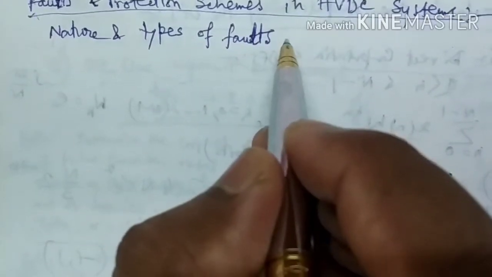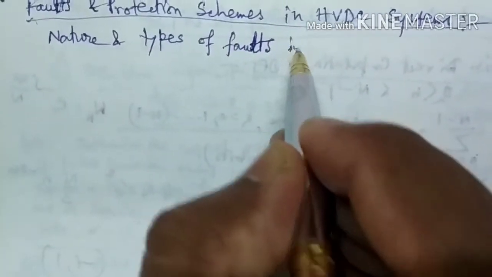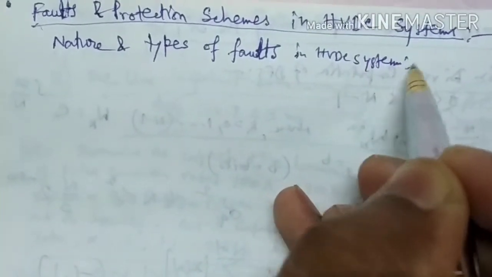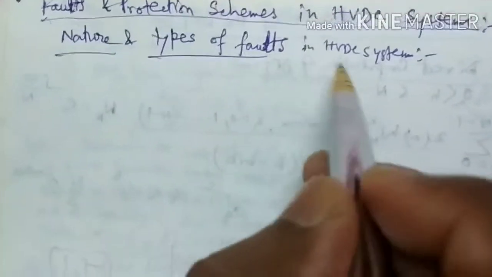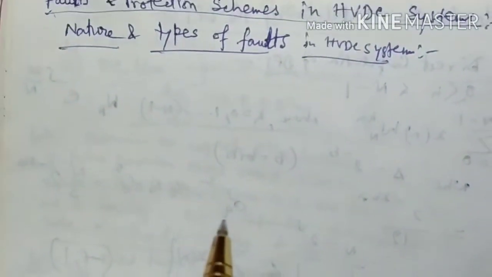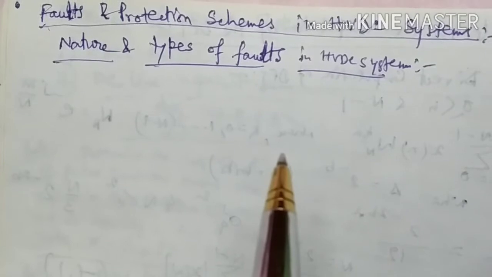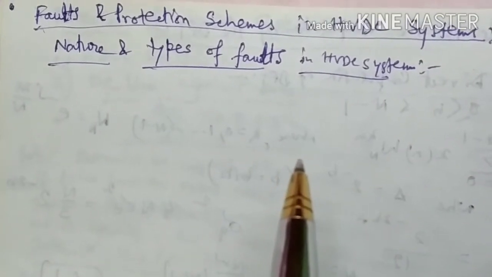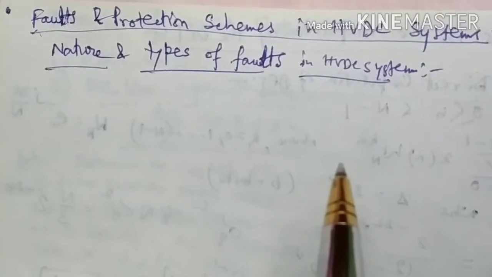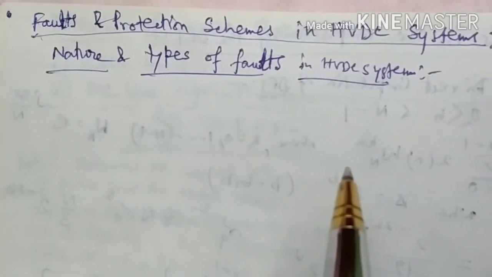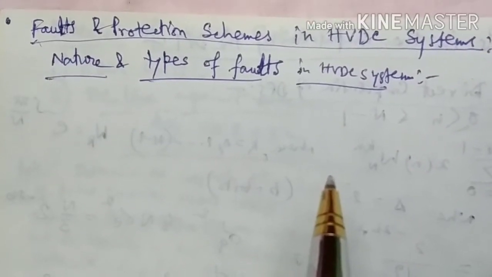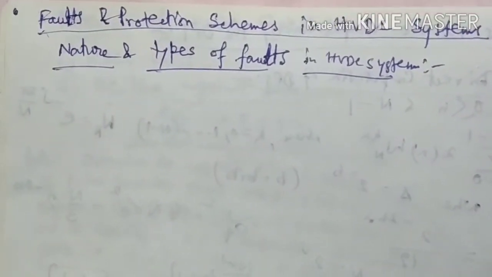Faults in HVDC system. So, nature and type of faults. Most of the short circuit type faults that occur in HVDC systems are from an AC source through the DC link to the other AC system and may be summarized as follows.